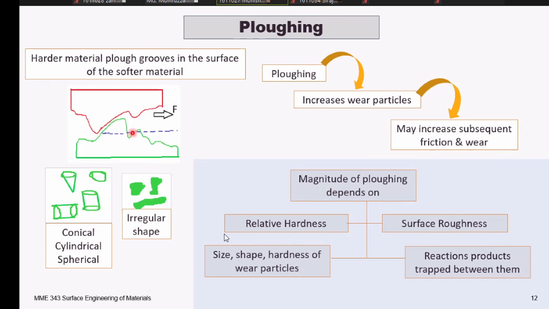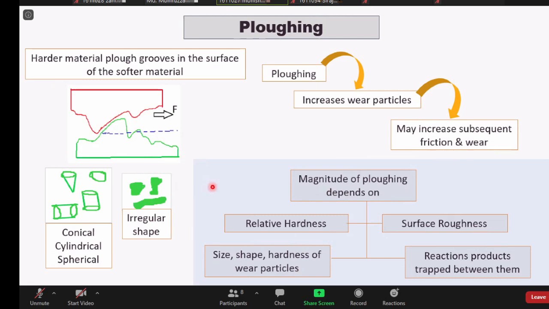These particles can get trapped inside these asperities or can be gripped by the harder material, and further they can plow along while moving. And in this case, they can further contribute to increasing the friction.